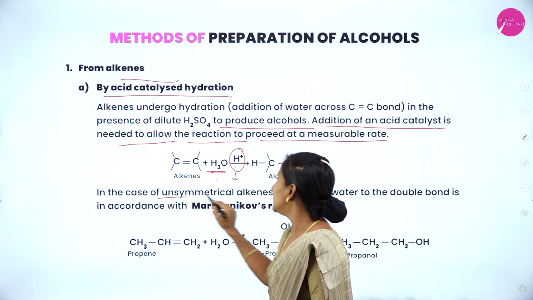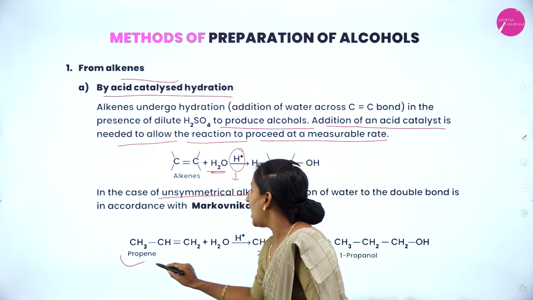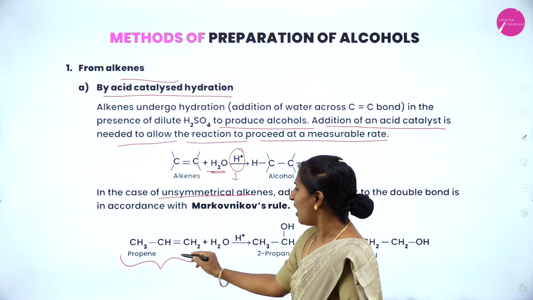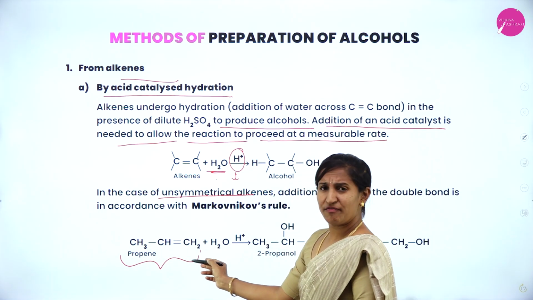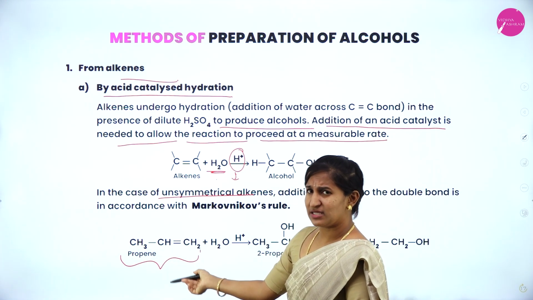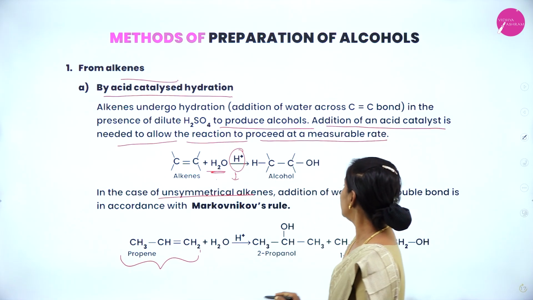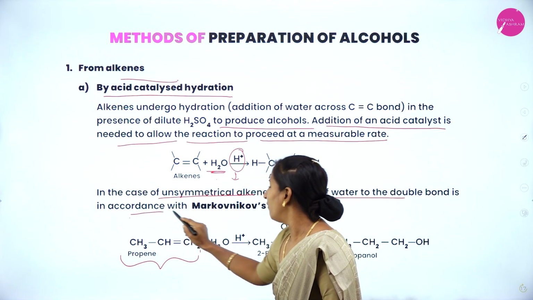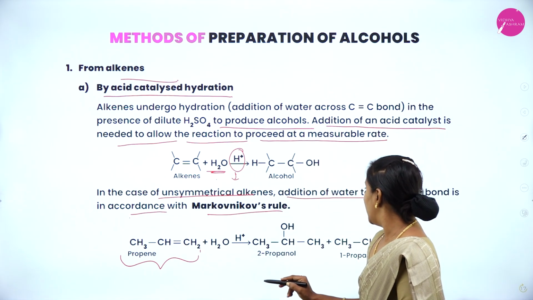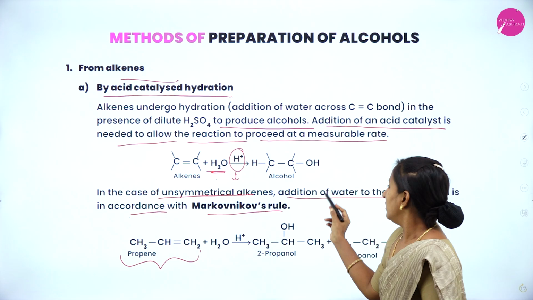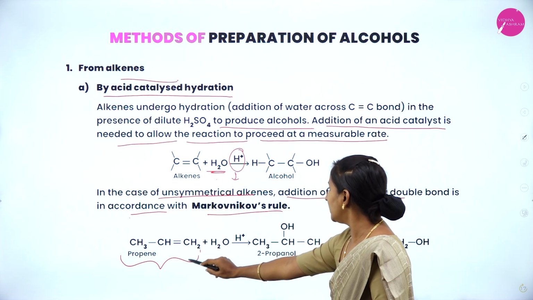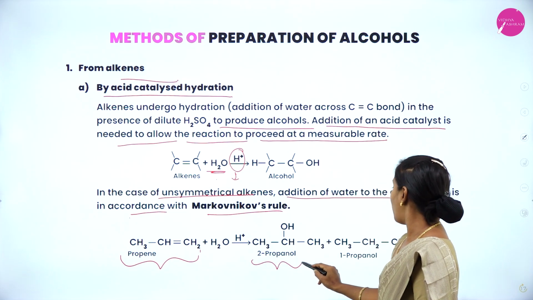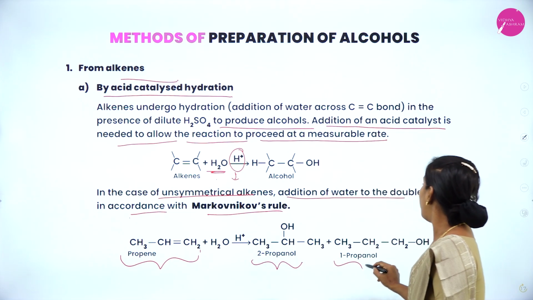In the case of unsymmetrical alkenes, if we take 2 halves, we get a different number of carbons at each side. It is said to be an unsymmetrical alkene. Addition of water to the double bond is in accordance with Markovnikov's rule. That means here the OH group is attached to the carbon containing the double bond, that is 2 propanol and 1 propanol.